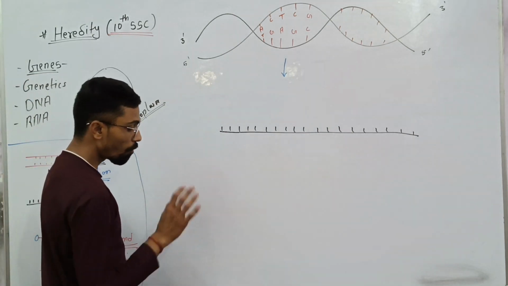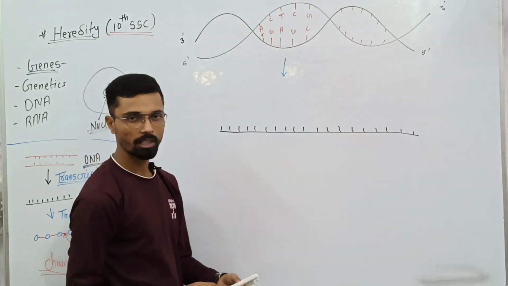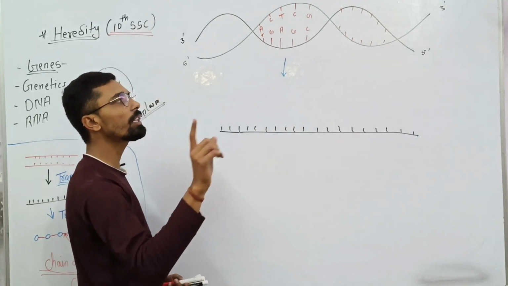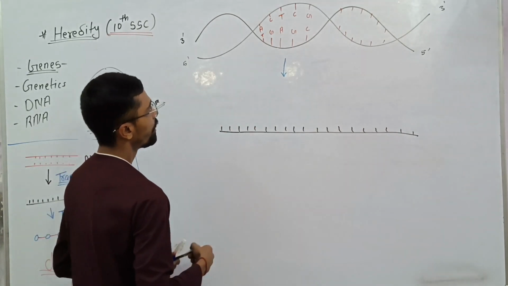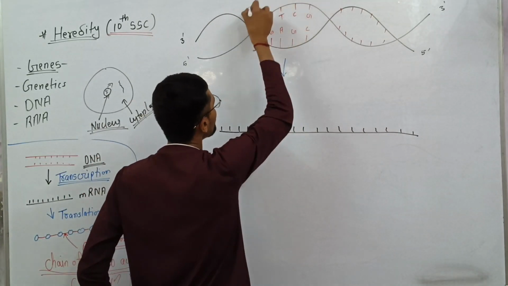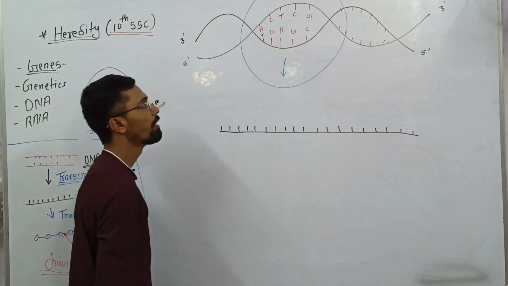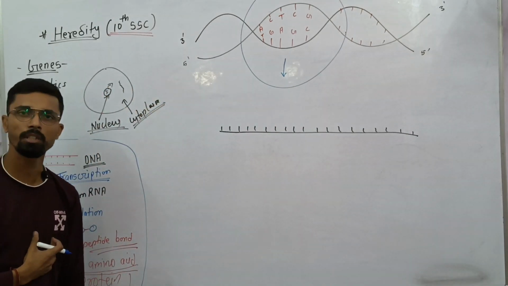So what happens exactly in transcription? There is one enzyme that comes and attaches on the DNA.